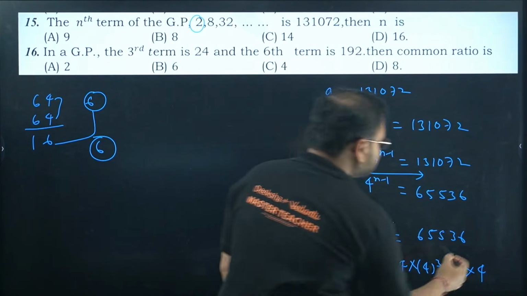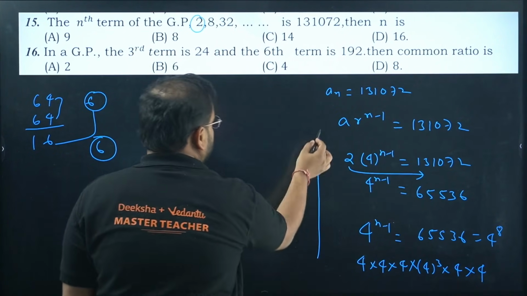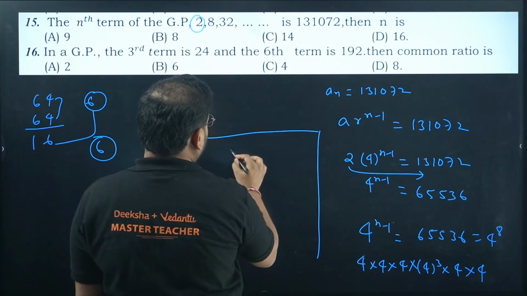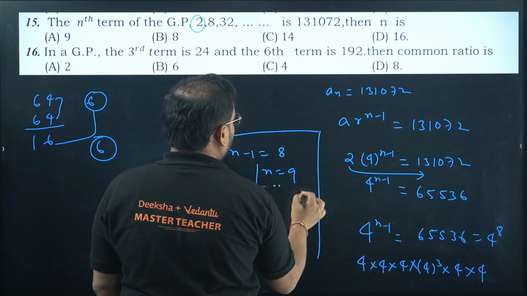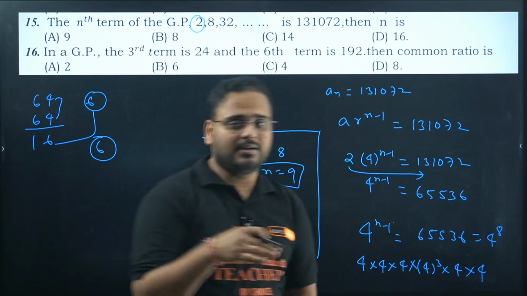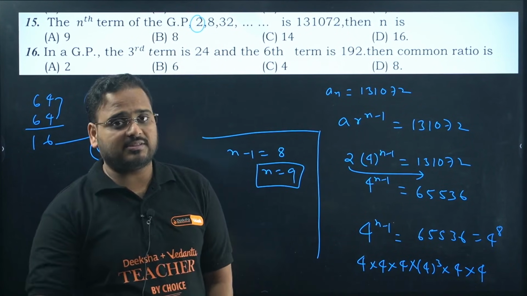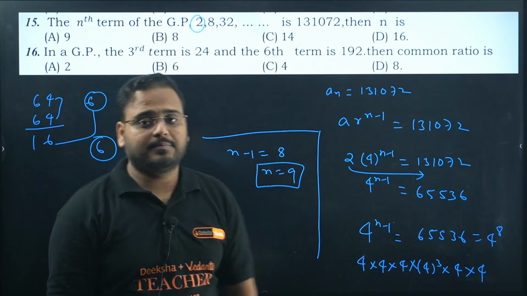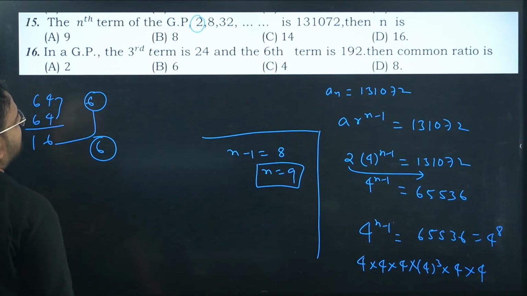So this will be basically, I am thinking, 4 power 8. Check this out. So I'm getting here n minus 1 equals 8, so n value is 9. Cross check, guys. Do the calculation. This is my understanding because of my experience in doing mathematics for that long. But please try and give me the correct answer in the comment section. Is it right or not? Is this value 4 power 8 or not? Let me know. So answer is A.